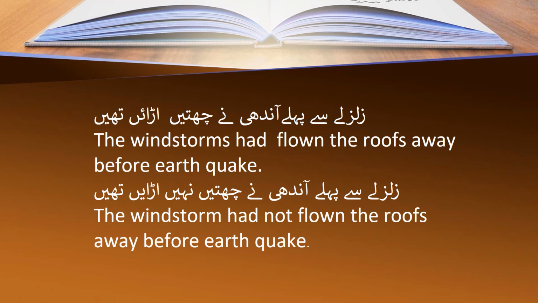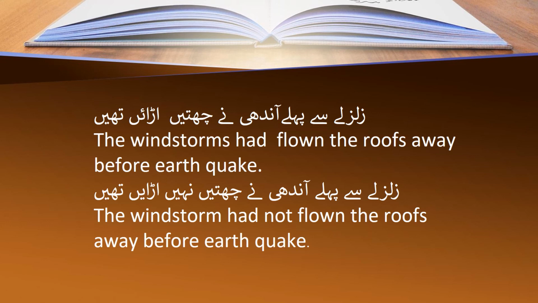Now let's talk about how we will form past perfect tense from Urdu to English. I'm going to read out the first sentence, which is in positive form. जलजले से पहले आंधी ने छतें उड़ाई थीं. And how we will convert it into English, and translate the sentence into past perfect tense: The windstorms had flown the roofs away before the earthquake.